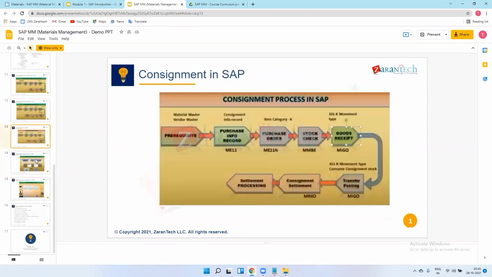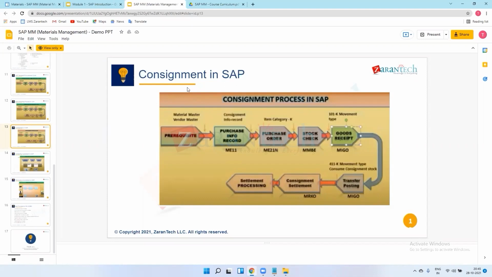Consignment. Scheduling agreement is there. So in consignment, the vendor sends material in advance to the company. Suppose I have a requirement of 100 tires, but I don't want to utilize all 100 tires in one go. I want to utilize one tire at a time. But due to some space constraint, the vendor sends all 100 tires to the company. So the company has more space, right? If I have a company, then I have storage spaces.